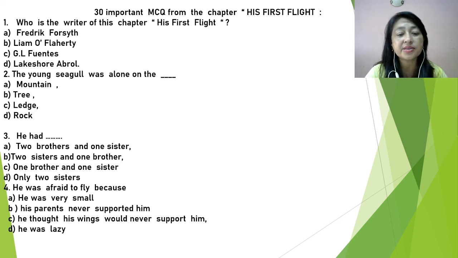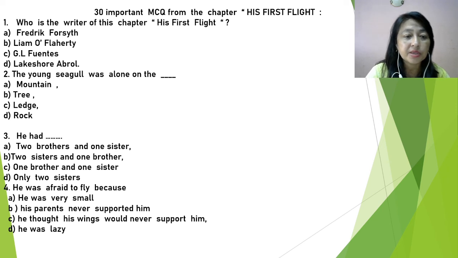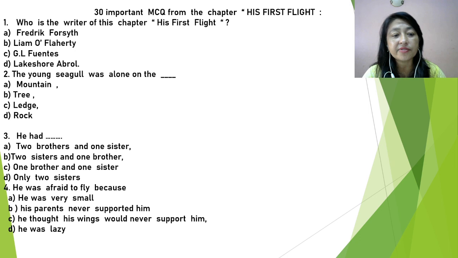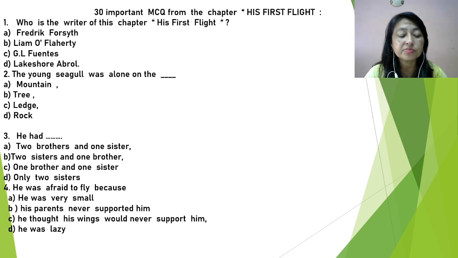Who is the writer of this chapter, His First Flight? Here four names are given: Frederick Forsyth, Liam O'Flaherty, G.L. Fuentes and Lokesh Abrol. As from the textbook, 'Two Stories about Flying', His First Flight, we get the name Liam O'Flaherty. So, the second option, His First Flight was written by Liam O'Flaherty.